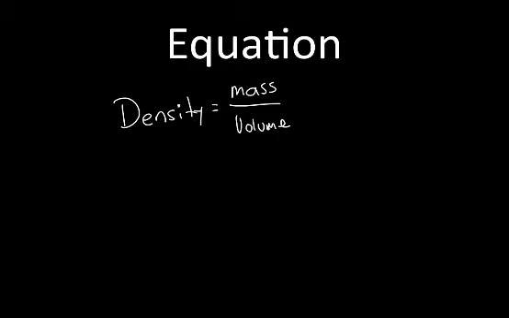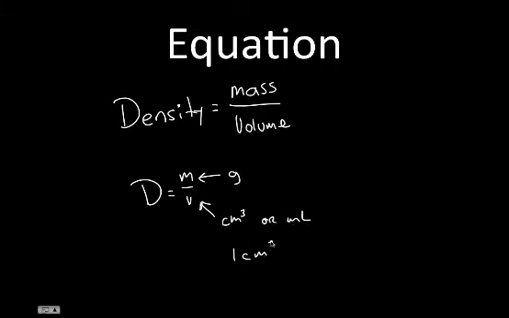Or density is equal to mass divided by volume. We can shorten this up. D equals m over v. And we've probably already seen this a couple times in examples when we were going over 3 variable equations. And remember, again, we're going to measure mass in grams, and we're going to measure volume in either cubic centimeters or milliliters. And that 1 cubic centimeter is equal to 1 milliliter. They're the same exact thing.